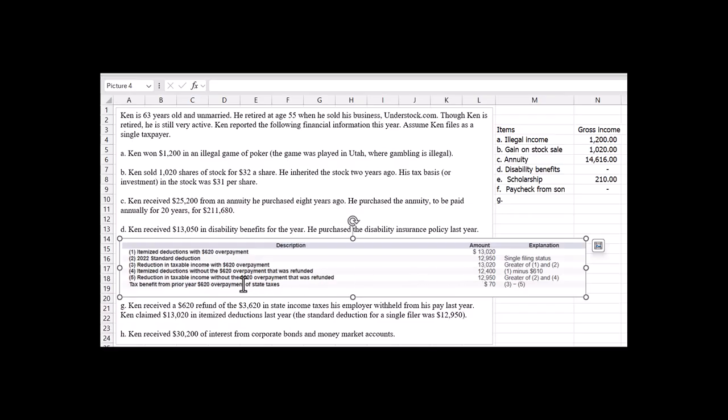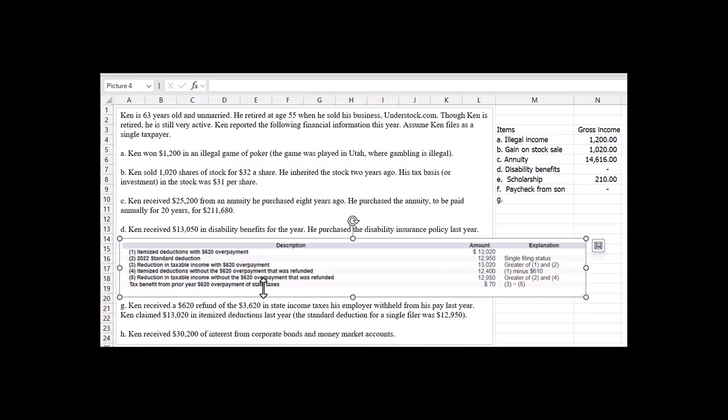Now we have to say what's the greater between item 2 or 4, the standard deduction or the itemized deduction without the overpayment. In our case, item 2 is the greater amount, which is the standard deduction.